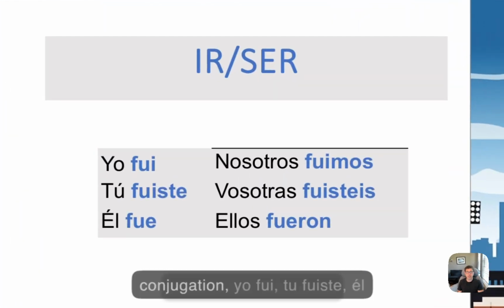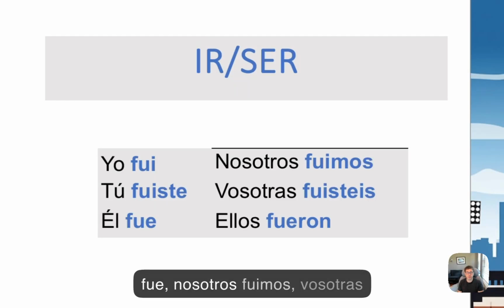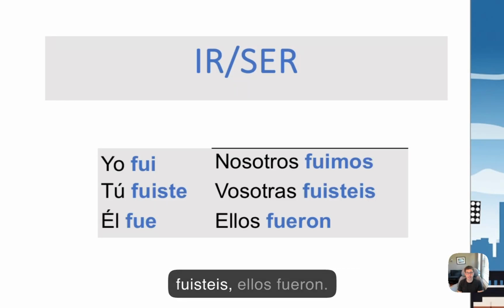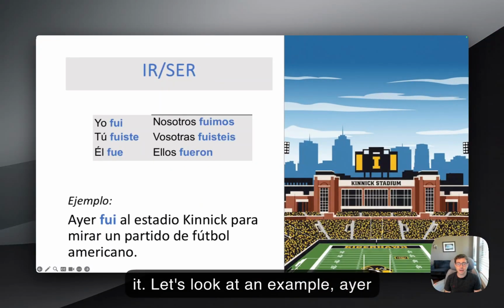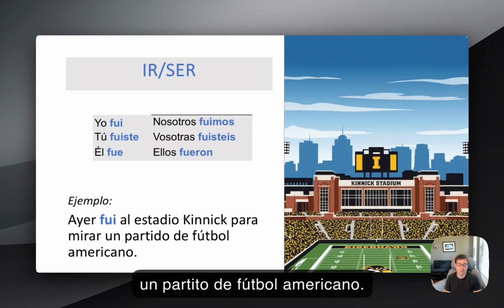This is the conjugation. Yo fui, tú fuiste, él fue. Nosotros fuimos, vosotros fuisteis, ellos fueron. Let's look at an example. Ayer fui al estadio Kinnick para mirar un partido de fútbol americano.